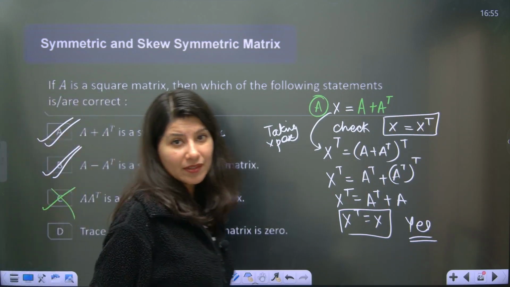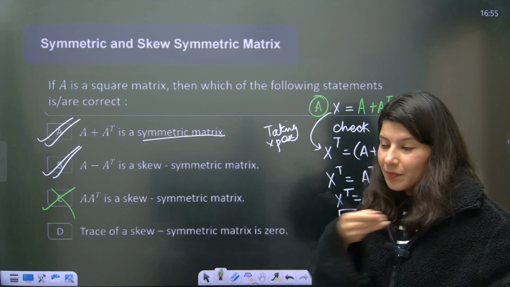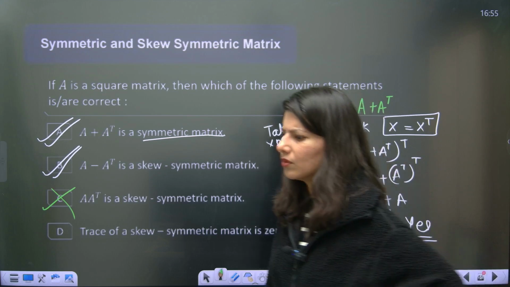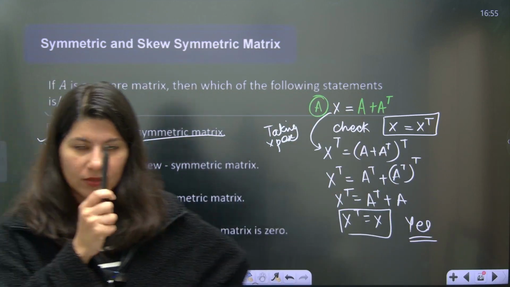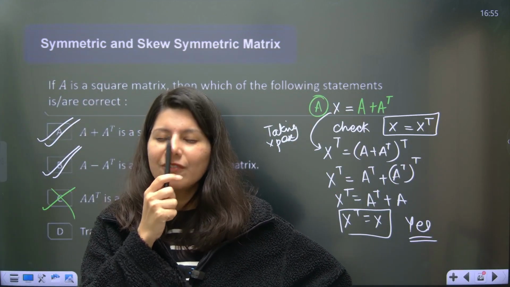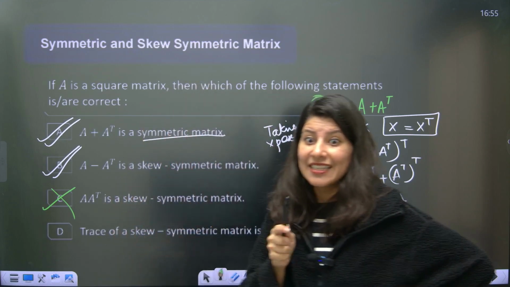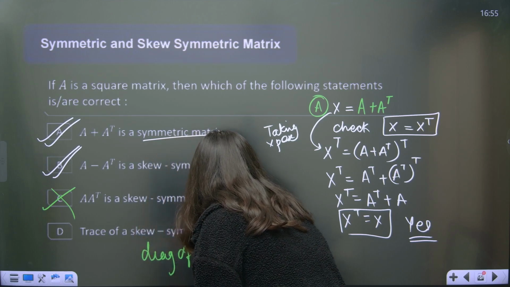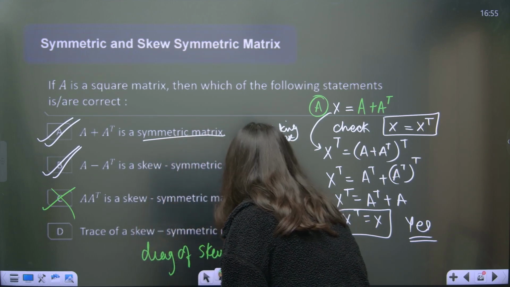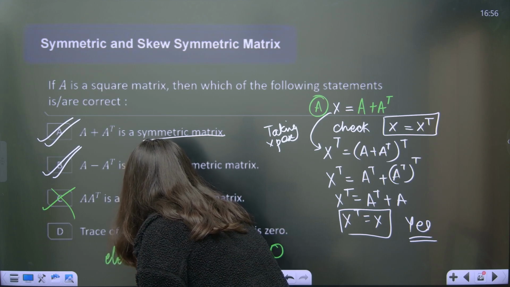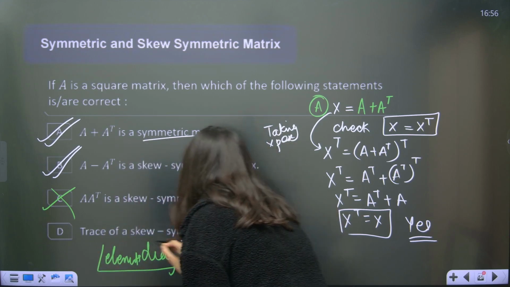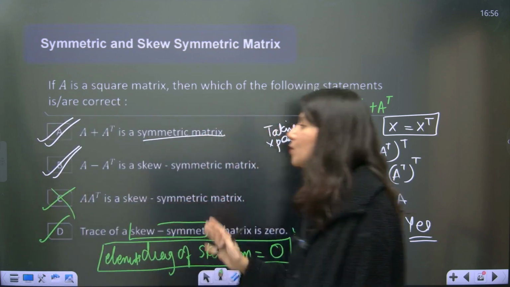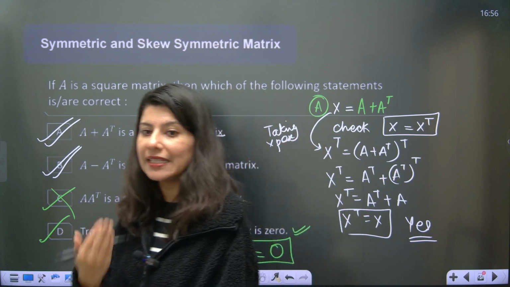And what about option D? This is quite verbal. I don't even have to pick a pen to solve option D. Trace of a skew symmetric matrix is 0. Hold on, you just told us about the diagonal of skew symmetric. You told us diagonal of skew symmetric matrix is always 0. All the elements of the diagonal of a skew symmetric matrix are 0. That is why trace of skew symmetric matrix is 0. That means option D is correct. So only option C is incorrect. Rest everything, A, B and D, are correct.